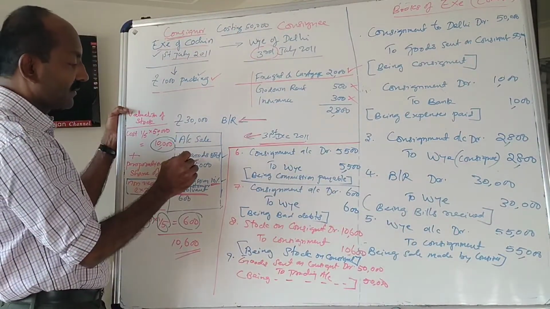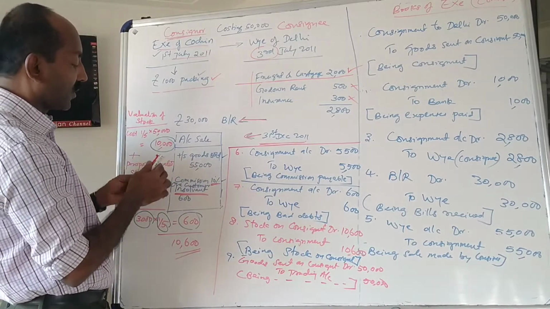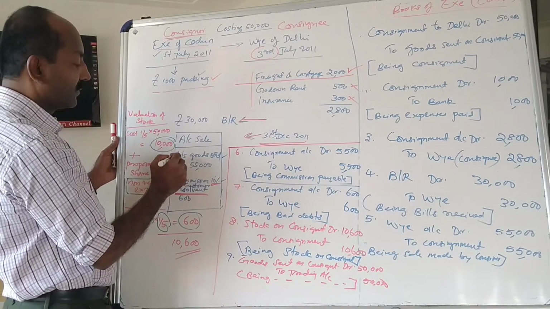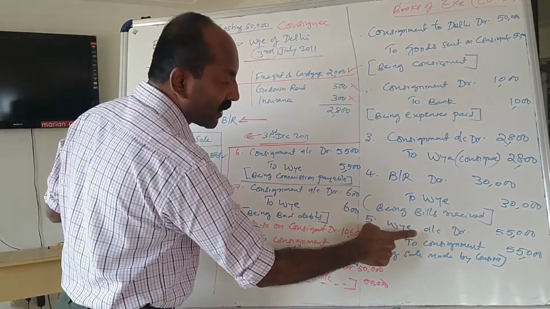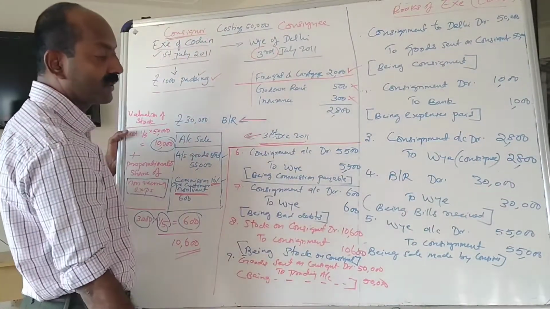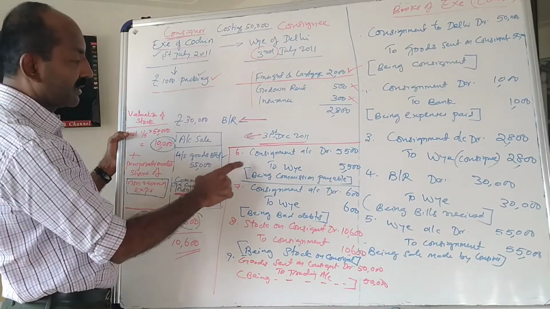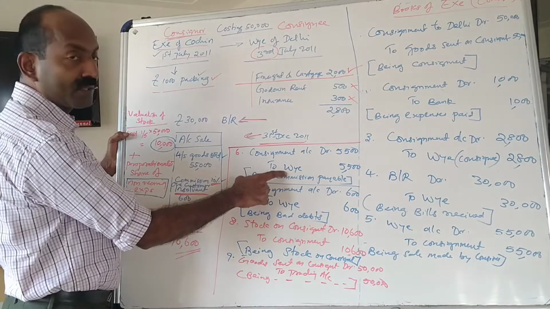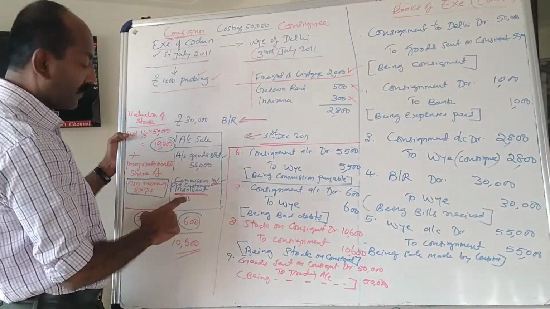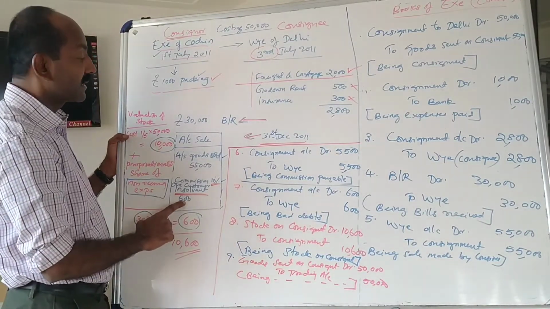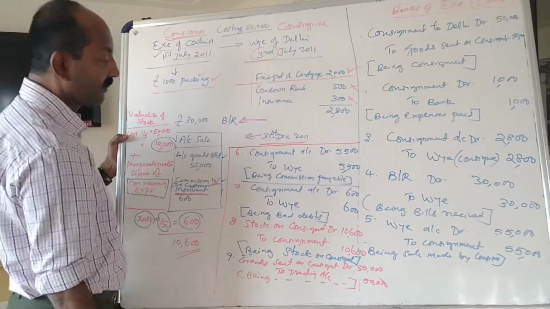Then account sales is received. 4/5 of the goods have been sold for 55,000. When the sale is made, the entry is Y debit to consignment 55,000. Then for commission, the entry is consignment account debit to Y, because commission is payable, 5,500. Then bad debt 600 incurred. That 600 is the bad debt of the consignor, hence consignment account debit to Y 600.